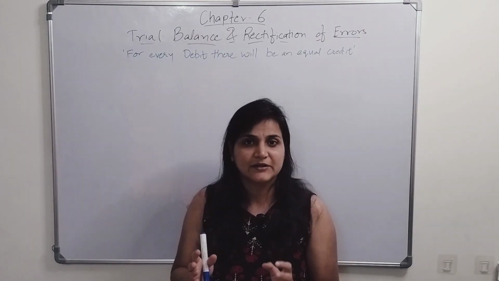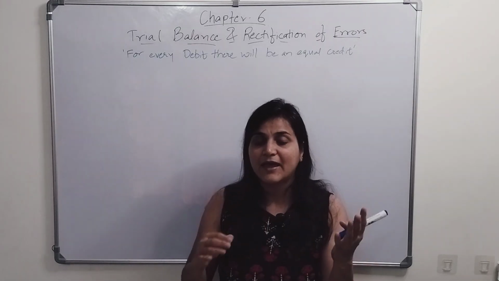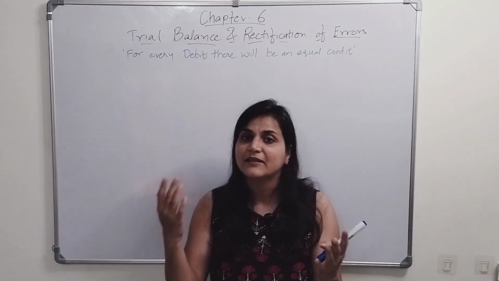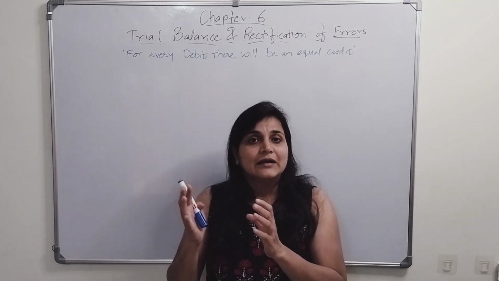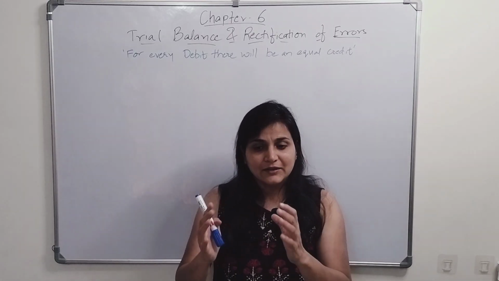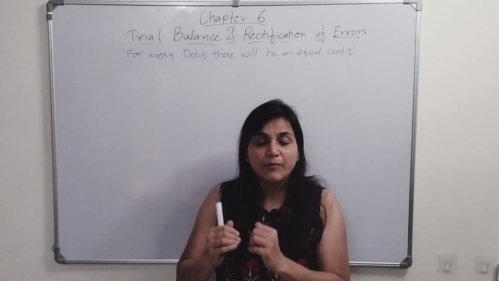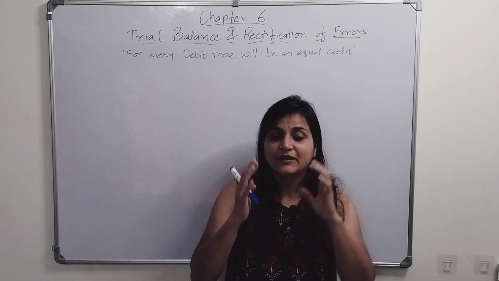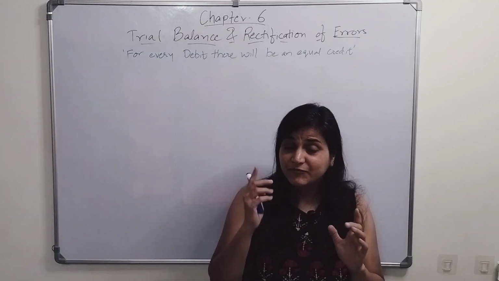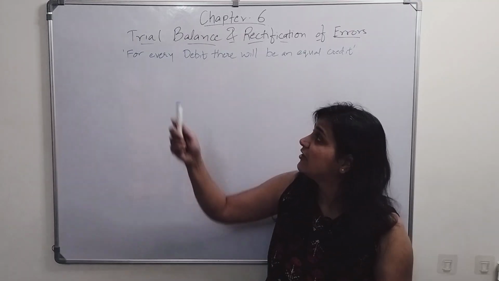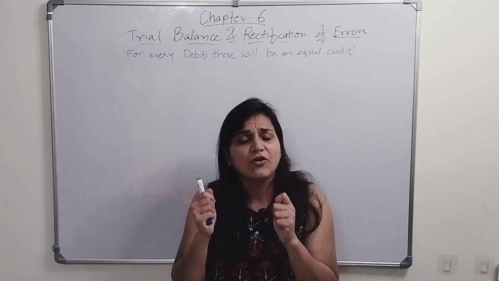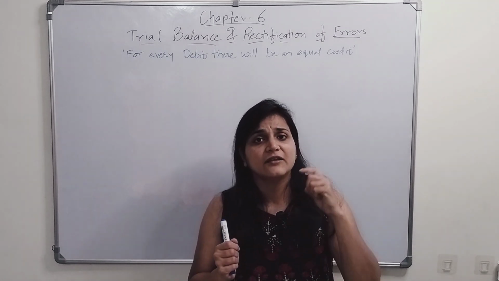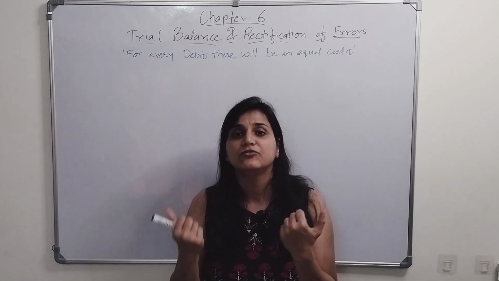Now when we prepare the balance sheet, what is it said? That the debit and the credit, the asset side and the liability side, both will be the same. So what does the trial balance do? It gives a proper format, a proper structure. We studied in accounts that for every debit there will be an equal credit. We are recording each transaction and we are giving an effect to the debit side as well as the credit side.